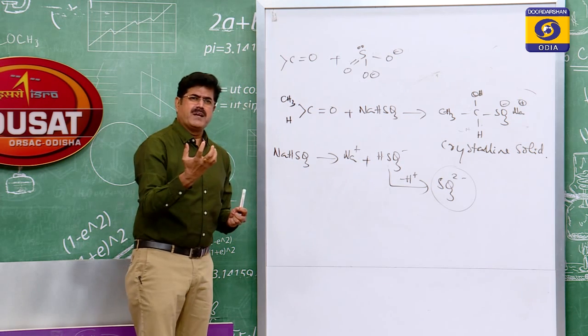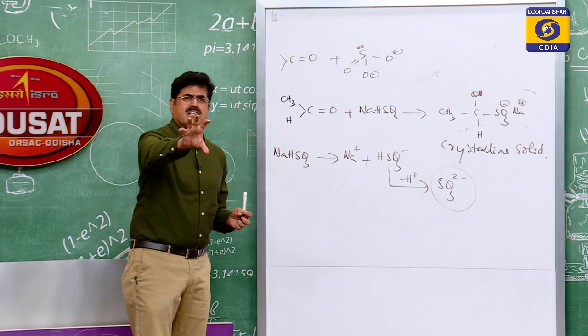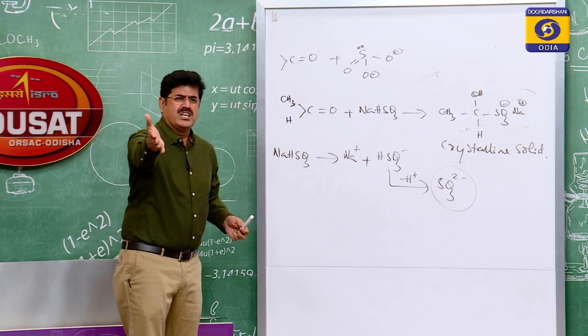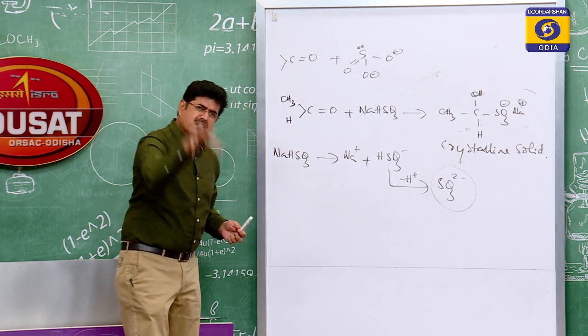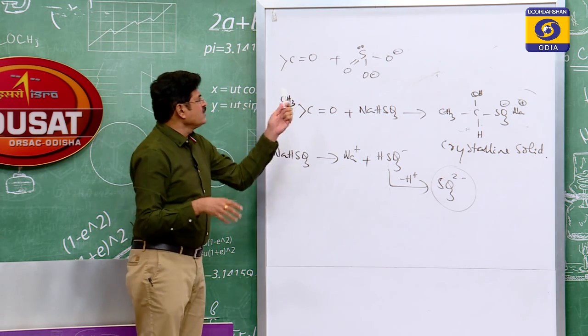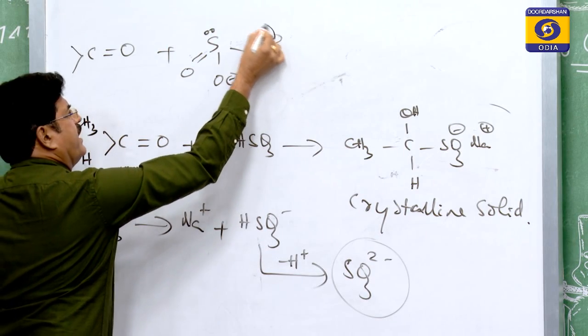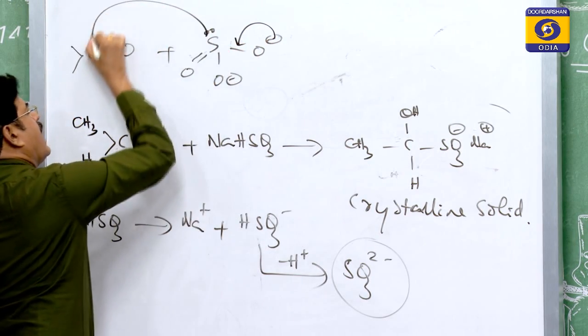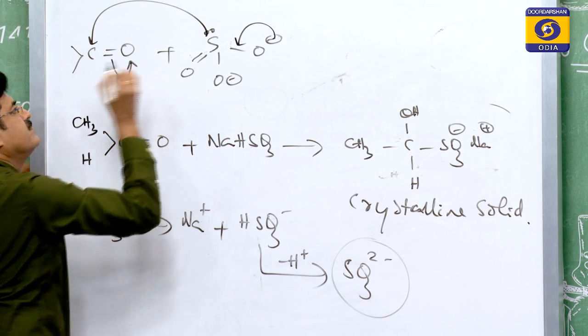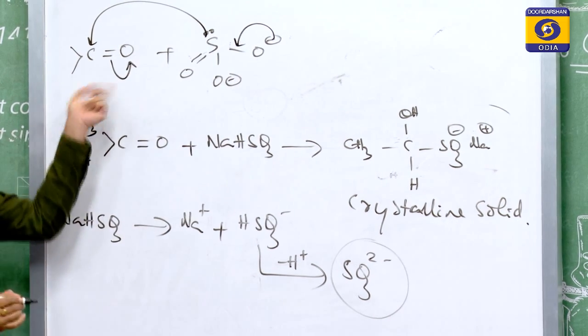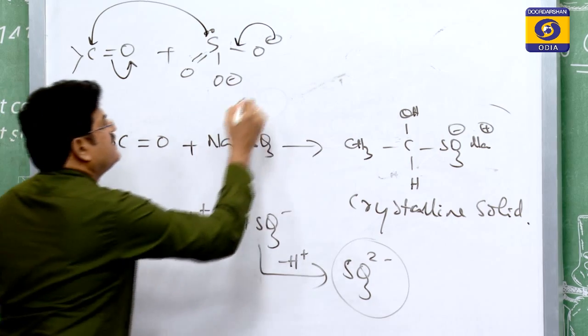Just looking at a negatively charged species, you can't predict the nucleophilicity. So here the sulfur atom, being more nucleophilic, attacks the carbonyl carbon. This is the mechanism. That is why a carbon sulfur bond is present.